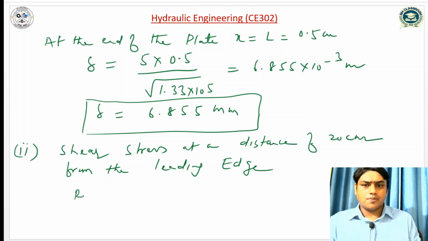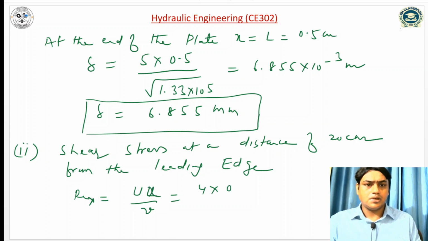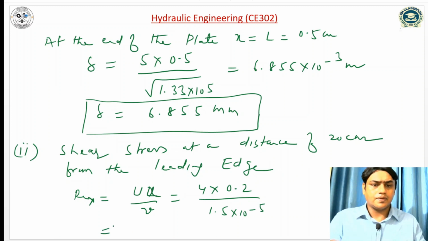So Reynolds number Rex is equal to, once again, UL by nu, where x is 0.2, divided by 1.5 into 10 to the power minus 5.